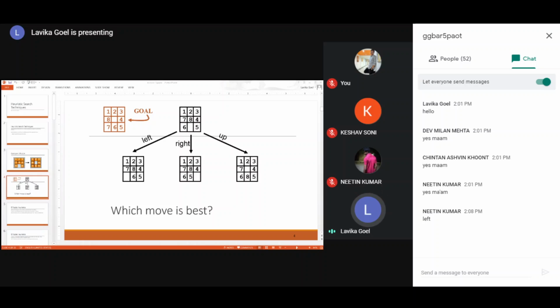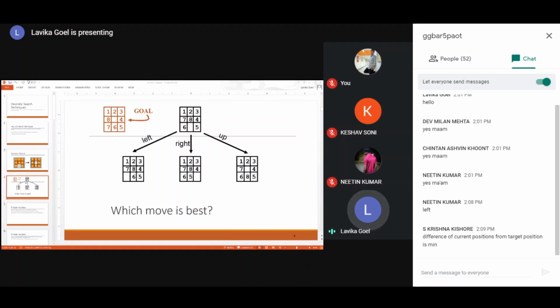Why are you saying left move is best, Nitin? Okay, so I think you have thought that it is least far from the goal state. So that's why you are saying it, or any other particular measure you have applied. Difference of current positions from the target position is minimum. Okay, correct. So that difference of current positions from the target position, this difference you are taking, and that is basically forming the measure of deciding where to move, right?